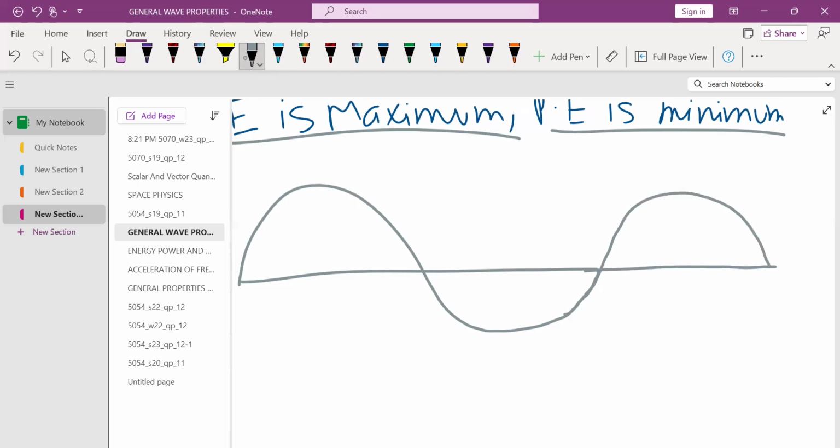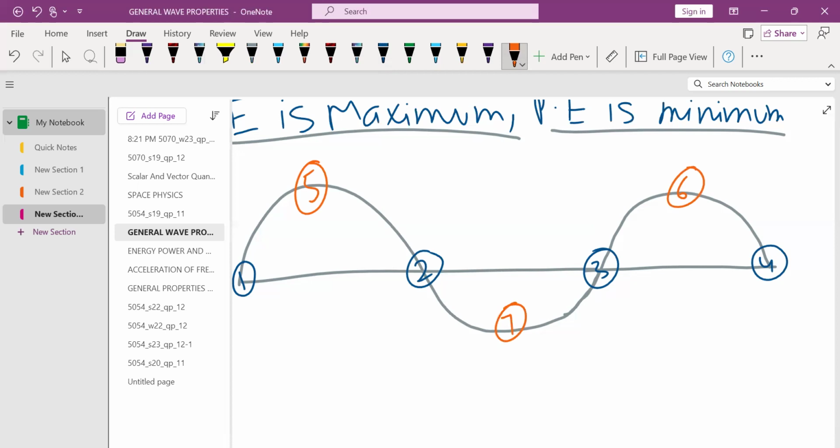Okay, now I'm labeling using two different colors some points. Point 1, point 2, point 3, point 4. I'm using an orange color to label this point 5, point 6, point 7.